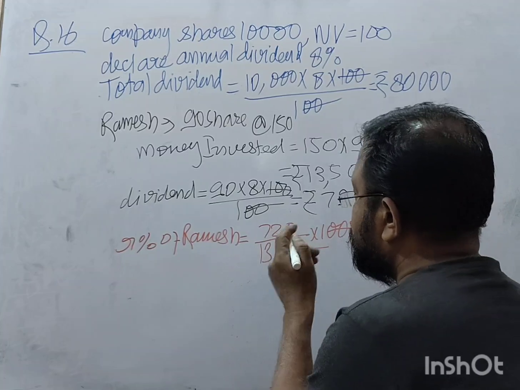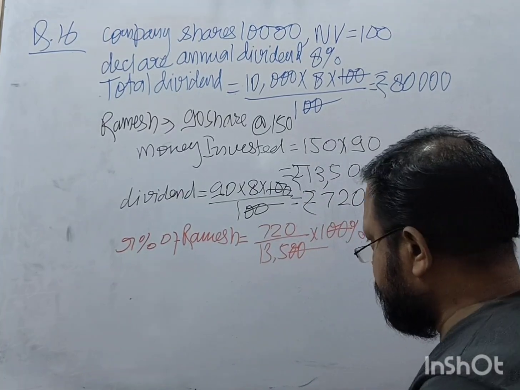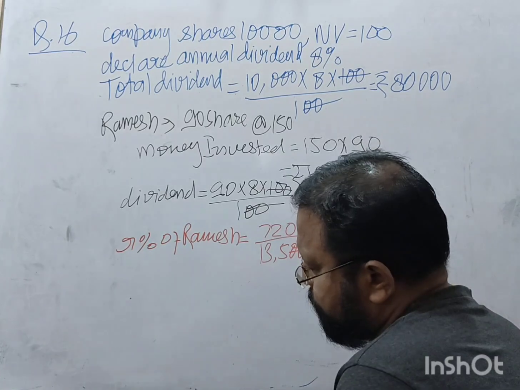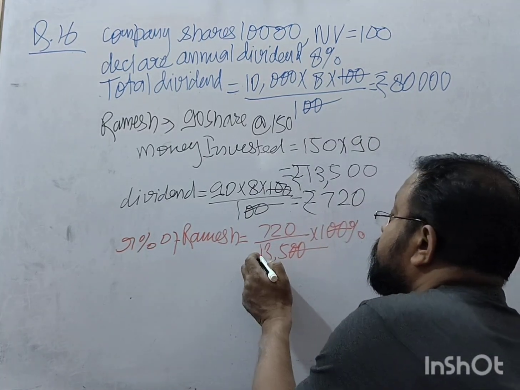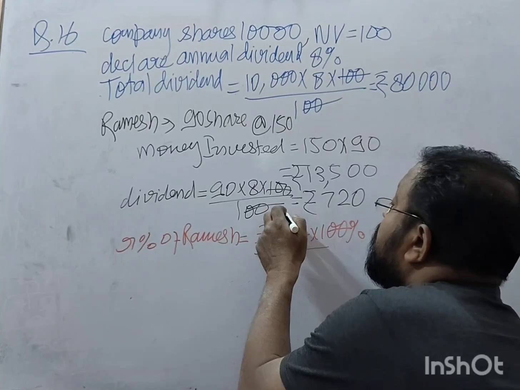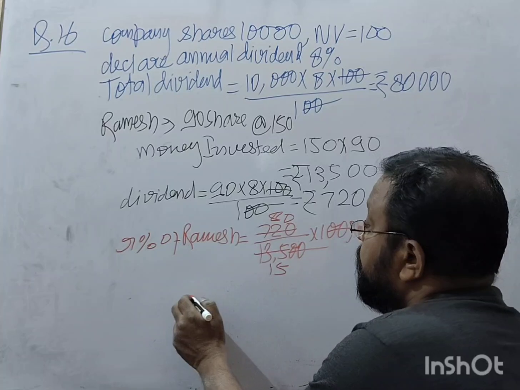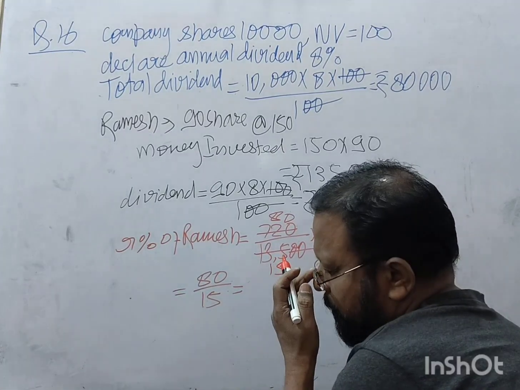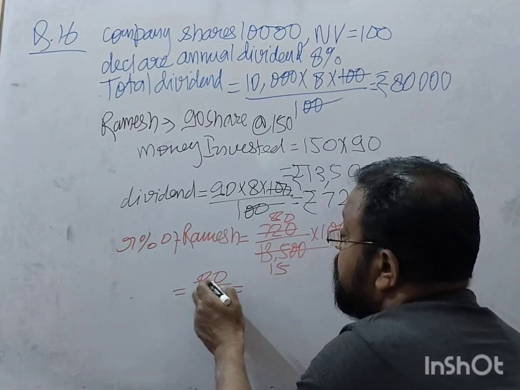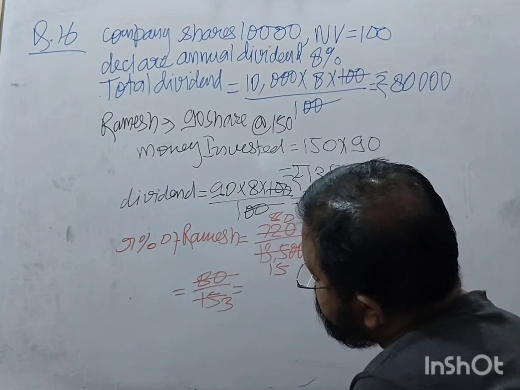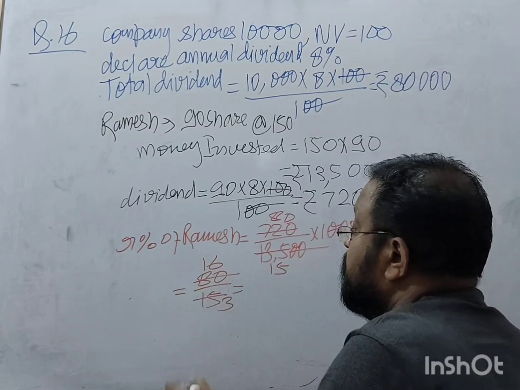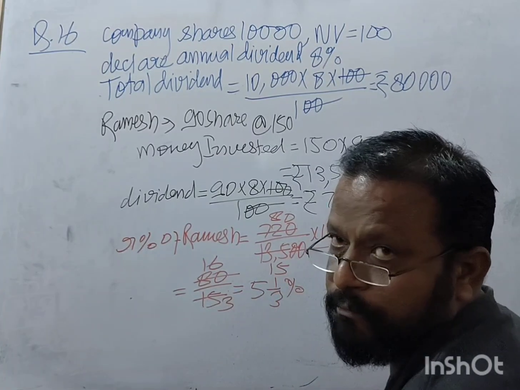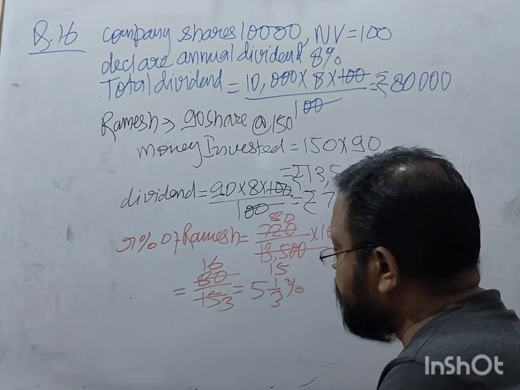These two cancel out, and simplifying, 80 by 15 gives 16 by 3. So 5 whole 1 upon 3%.